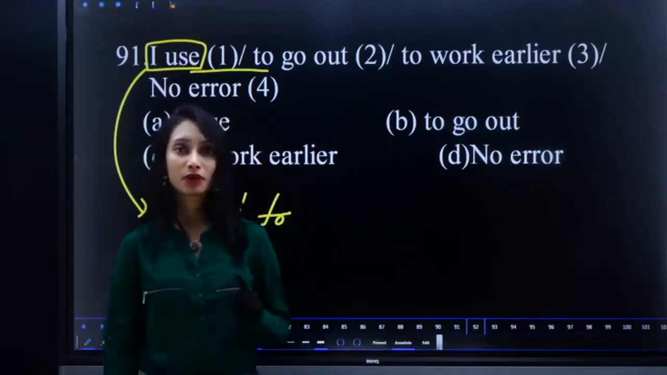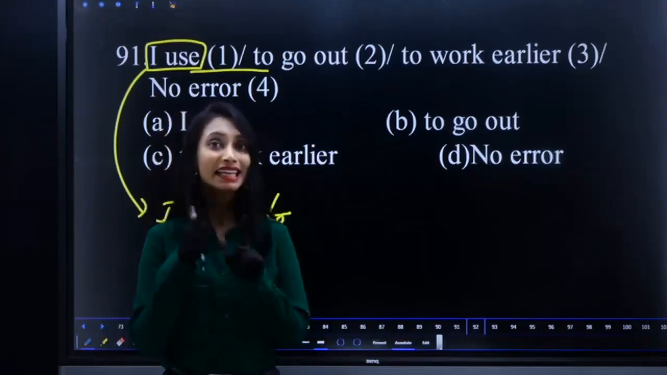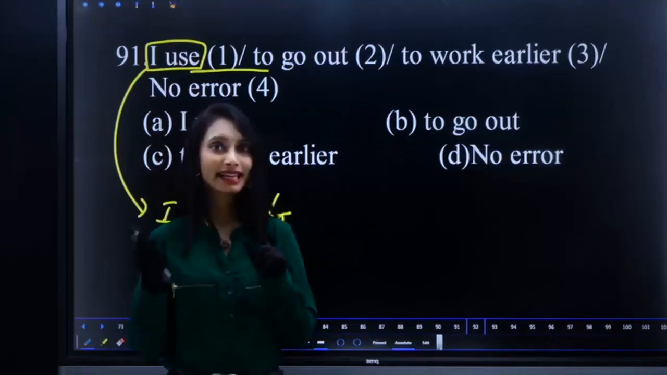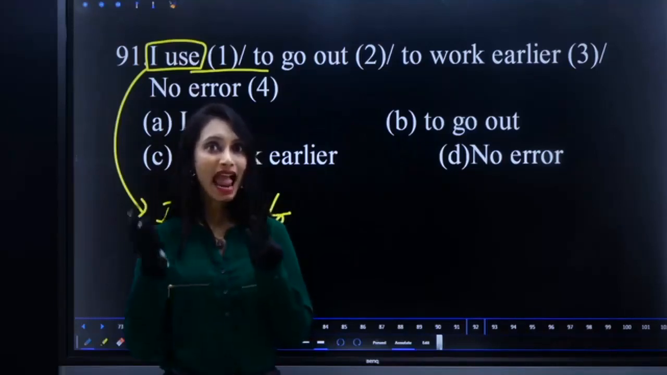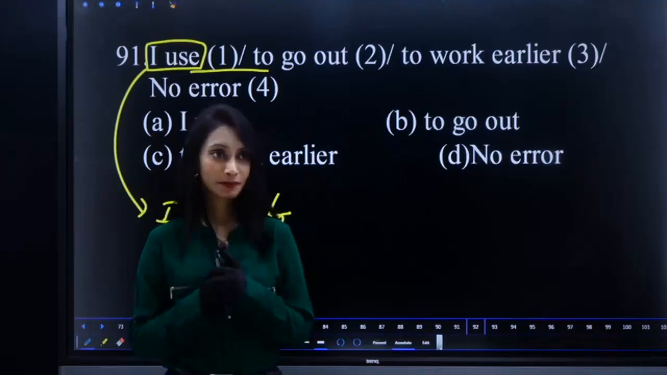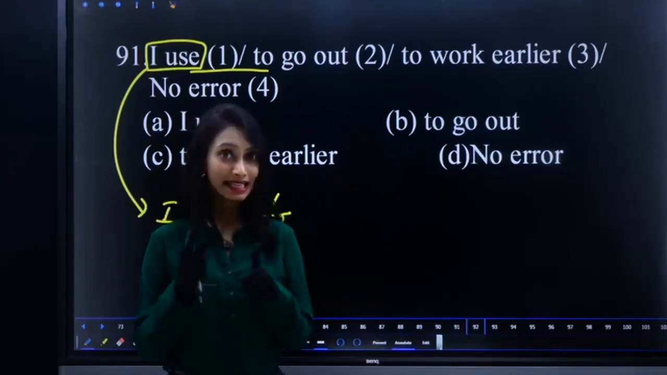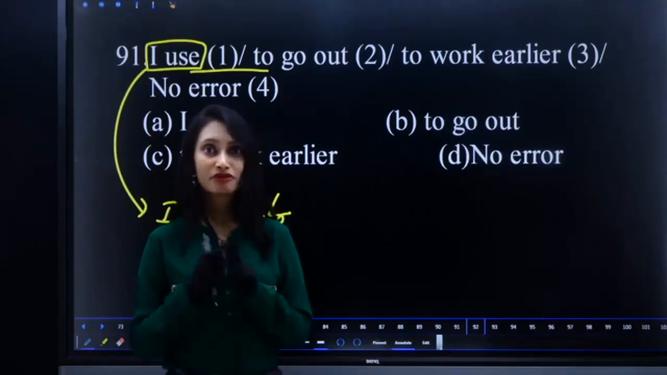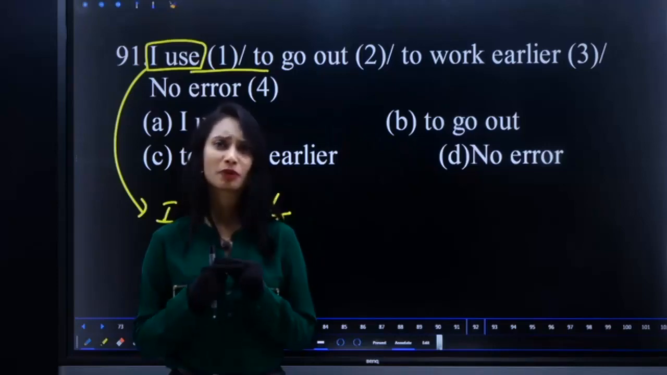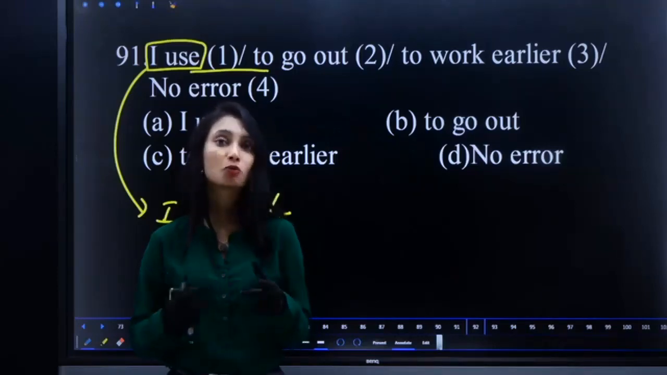See, Supriya, already I told you: angry at things, angry with the persons, angry for cause. Angry at things, with the persons, for cause. Please refer to the preposition chapter. I have talked more about that.